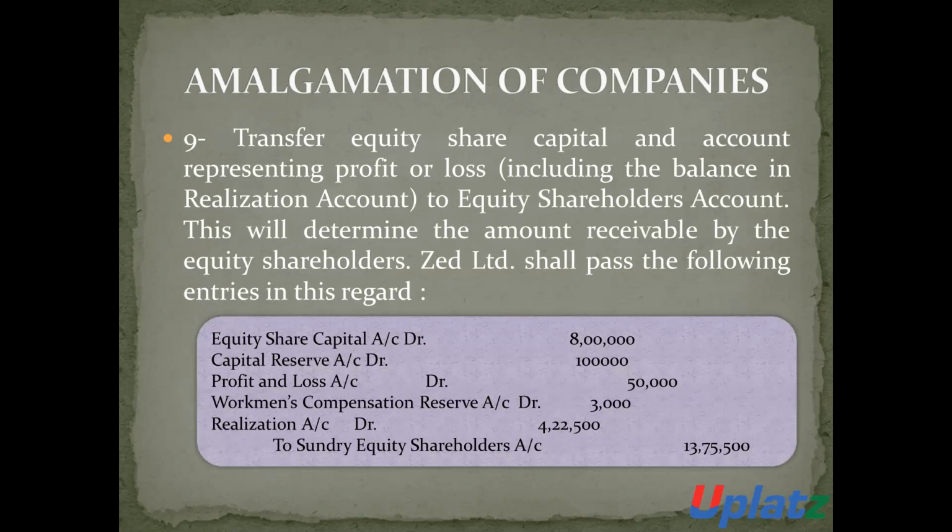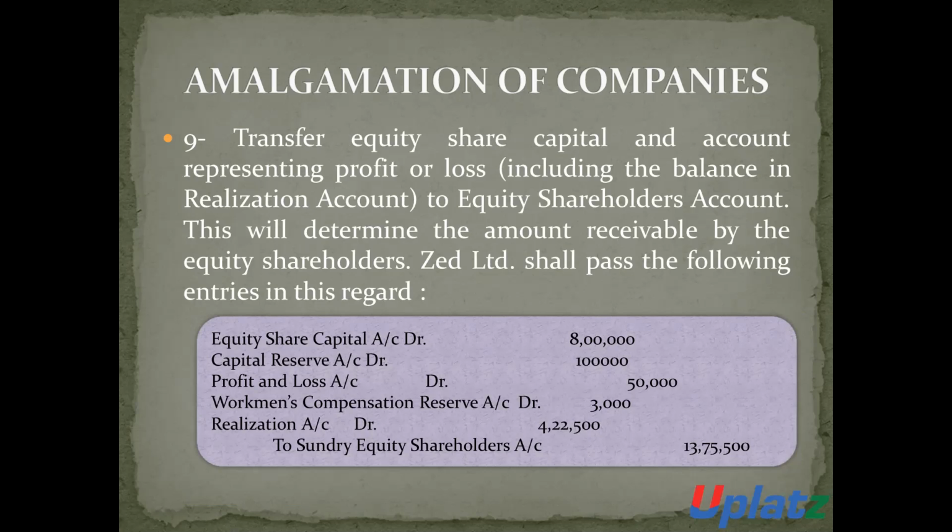When the equity share capital and all other reserves are transferred to the equity shareholder, this will determine the amount which will be receivable by the equity shareholder. So in this case, we will pass the following entry. Equity share capital account debit 8 lakh rupees. Capital reserve account debit 1 lakh rupees. Profit and loss account debit 50,000 rupees. Workmen compensation fund account debit 3,000 rupees.